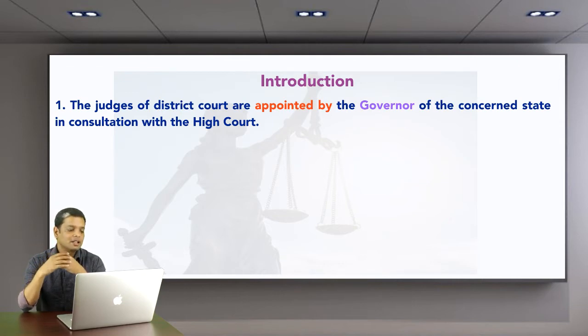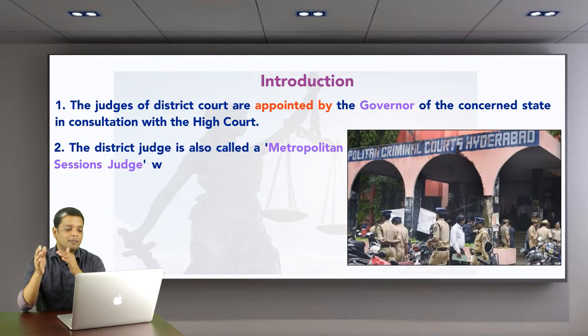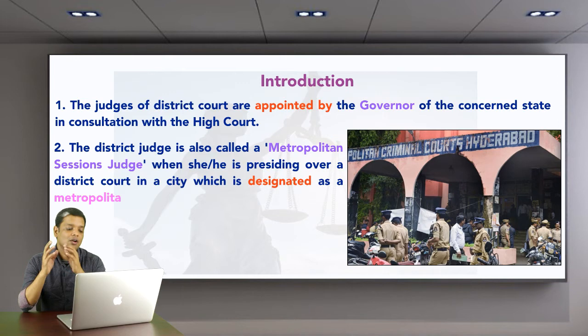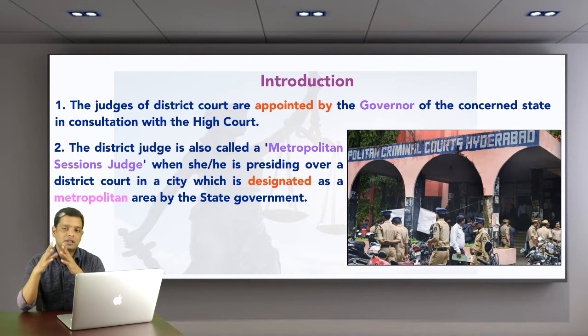The next point is that the district judge is also called a metropolitan sessions judge when he is presiding over a district court in a city which is designated as a metropolitan area by the state government. What does it mean? In a city designated as metropolitan, the court is not known as district court or sessions court, rather it is known as metropolitan court, and metropolitan sessions court in case of criminal matters.